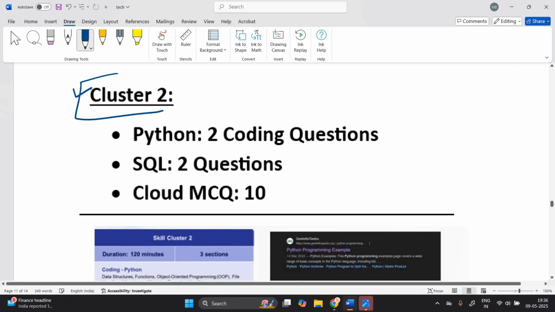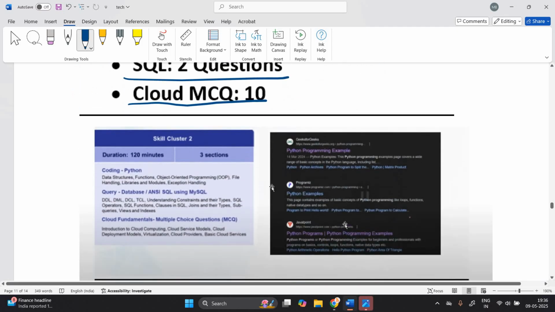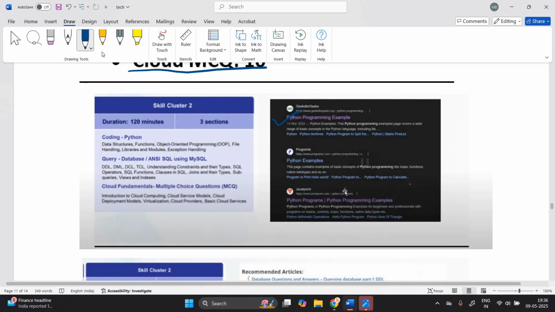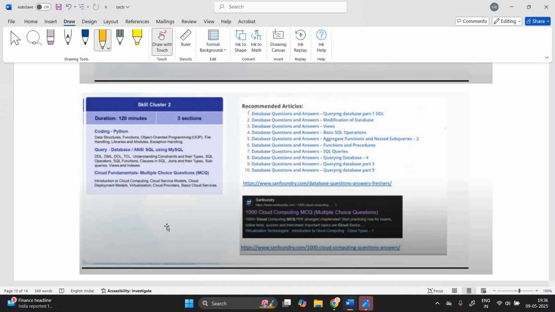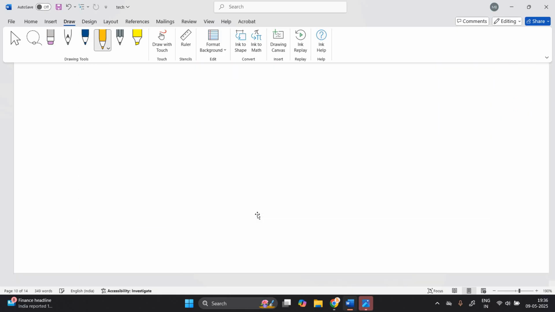Let's discuss cluster 2. 2 coding questions, Python, SQL 2 questions and cloud MCQ 10. This is the cluster number 2 pattern. Similarly GFG website, programming Miz website and Java T-Point website are there. And similarly for SQL, I suggest everyone go to the HackerRank website and practice SQL questions. And for the cloud MCQ, go to the Sen Foundry website, where you will find 1000 cloud computing MCQs. That is very important.